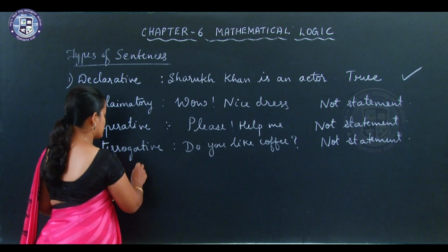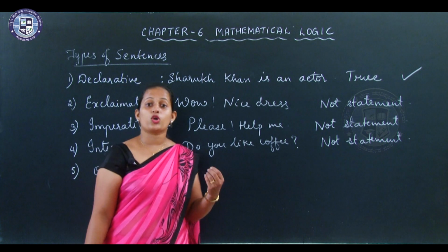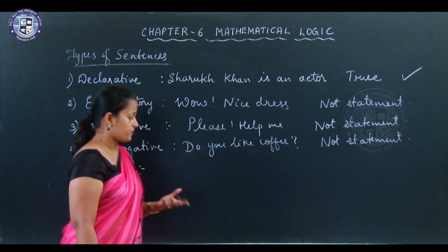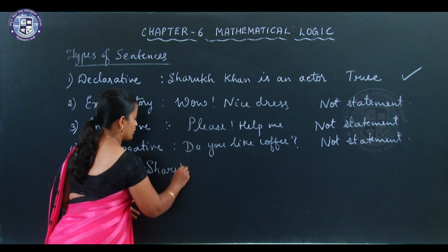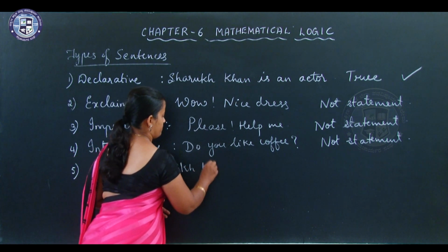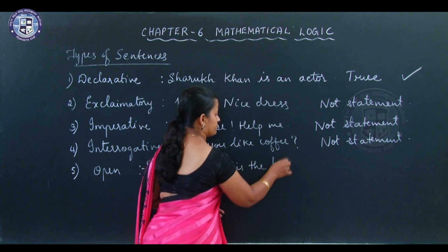Open sentences means opinion based sentences. Like just now I gave you an example, rose is the most beautiful flower. In the same way, another example, Shah Rukh Khan is the best actor.